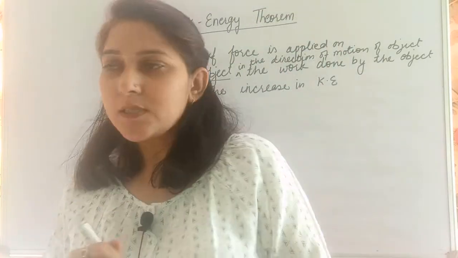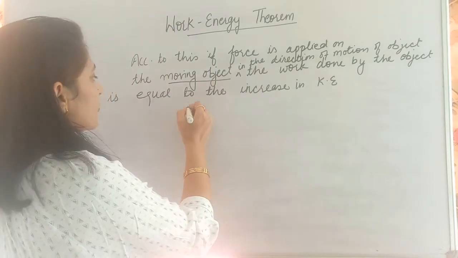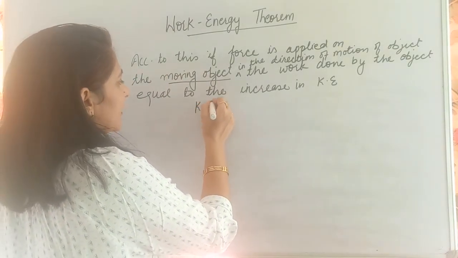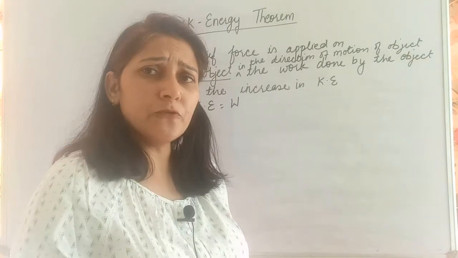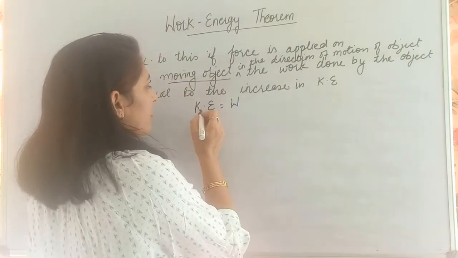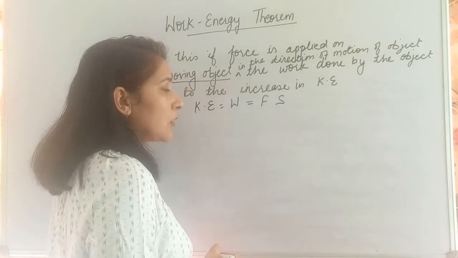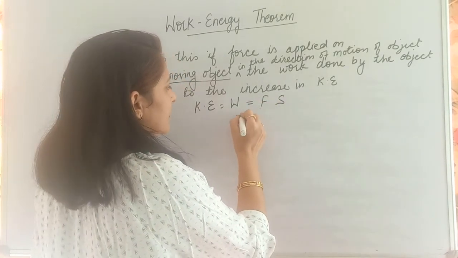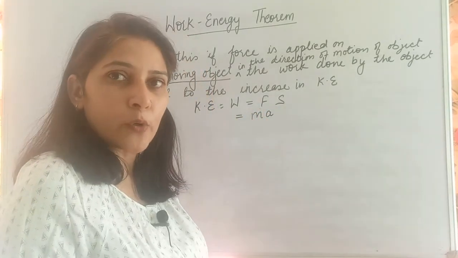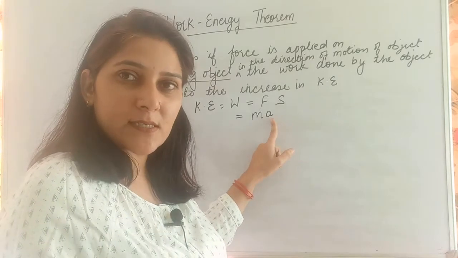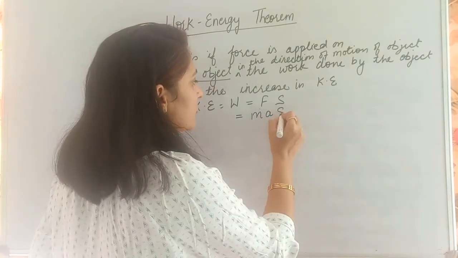For this, what can we say? We can pick up the previous topic over here: work done, or you can say kinetic energy, is given by the work done by the retarding force, or by any force it can be. So when we are talking about work done, that is given by force into displacement. The force is given by m into a. This is force. If the speed increases, this is acceleration. If the speed decreases, it is retardation. s, this we don't know.